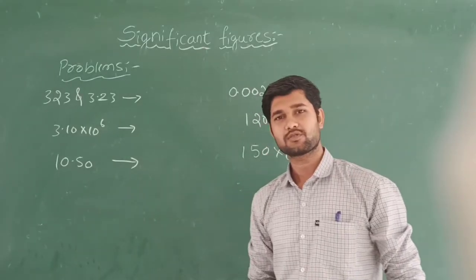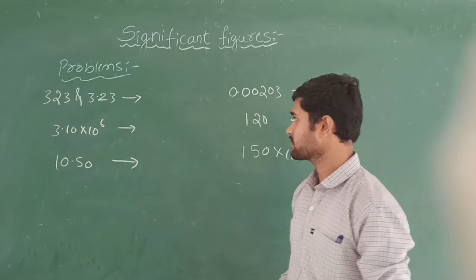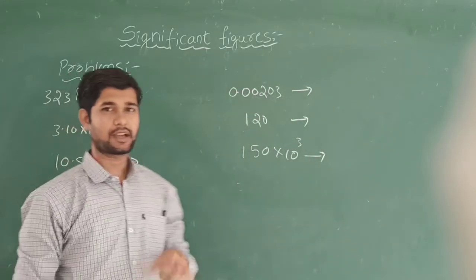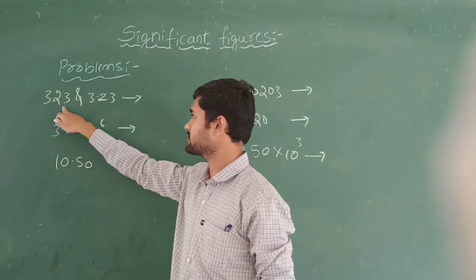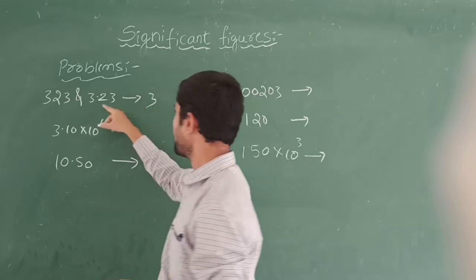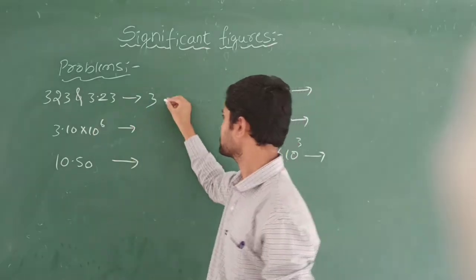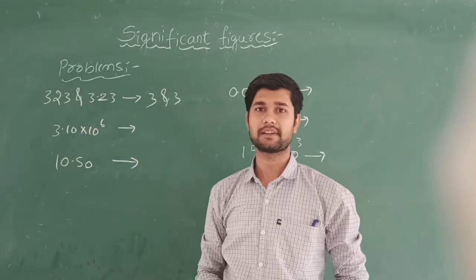Let's solve some more problems based on these significant figures. See here, first problem: 323 and 3.23. Can you tell how many significant figures? There are no zeros, hence this will be 3 significant figures and this is also 3 significant figures, because there is no matter of zeros. This is 3 and this is 3 significant figures.